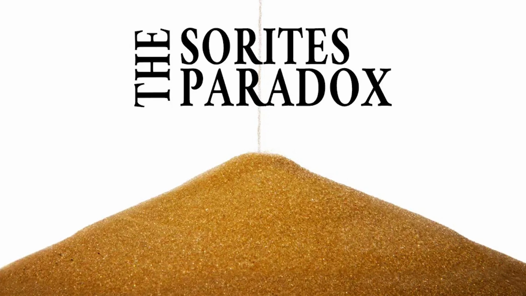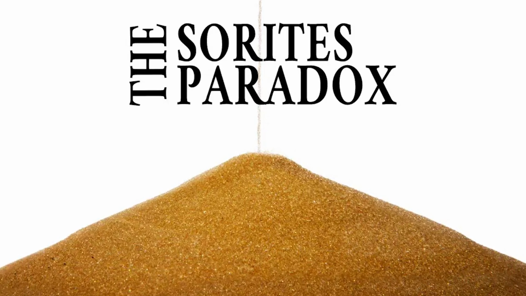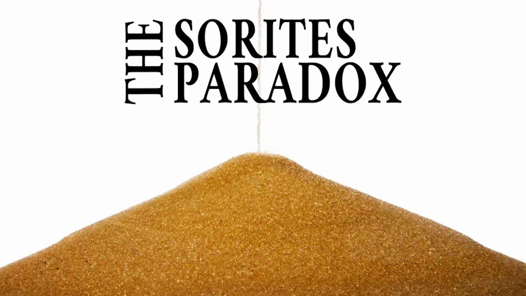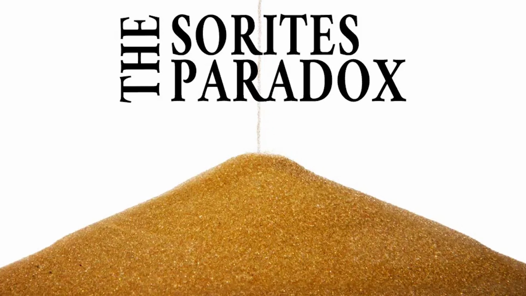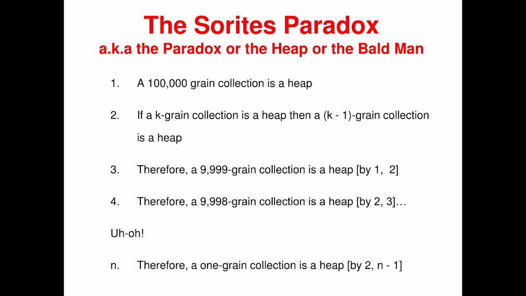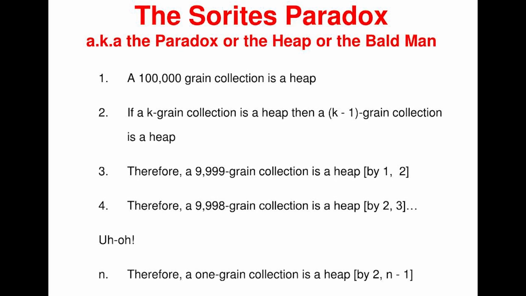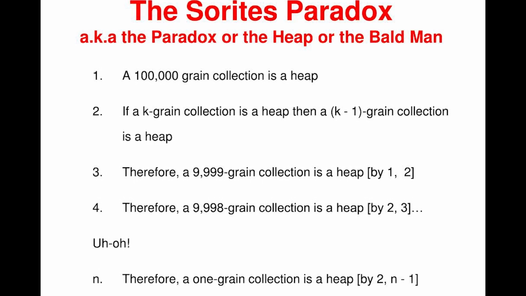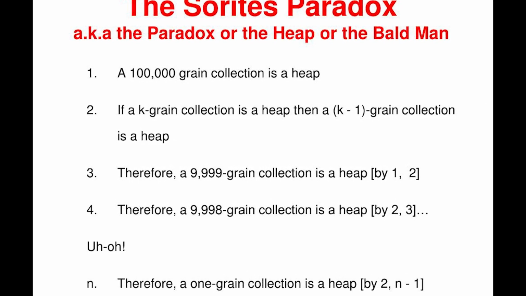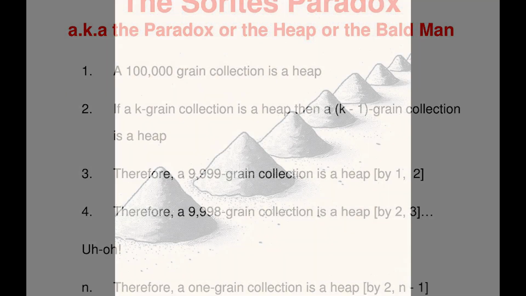This puzzle was first recorded by Eubulides of Miletus, a 4th century BCE philosopher known for posing paradoxes that expose the limits of human reasoning. The paradox works by exploiting the vagueness in certain everyday terms, words like heap, tall, bald, or rich that don't have sharp boundaries. The reasoning goes like this.